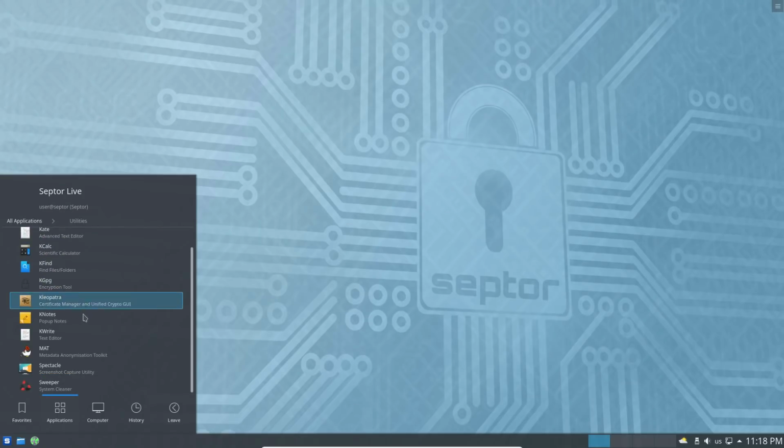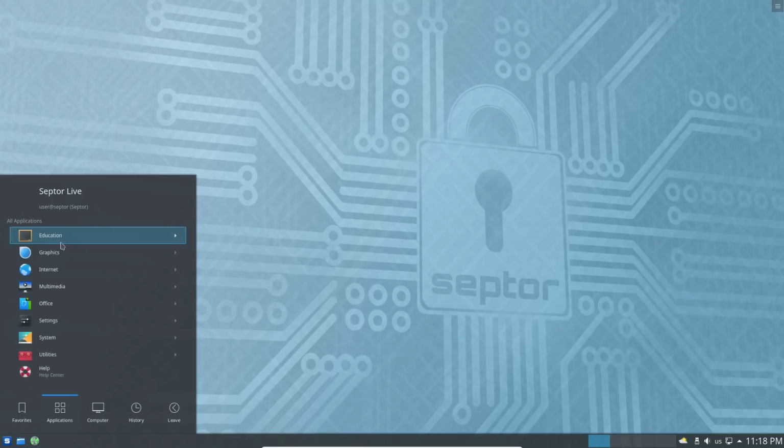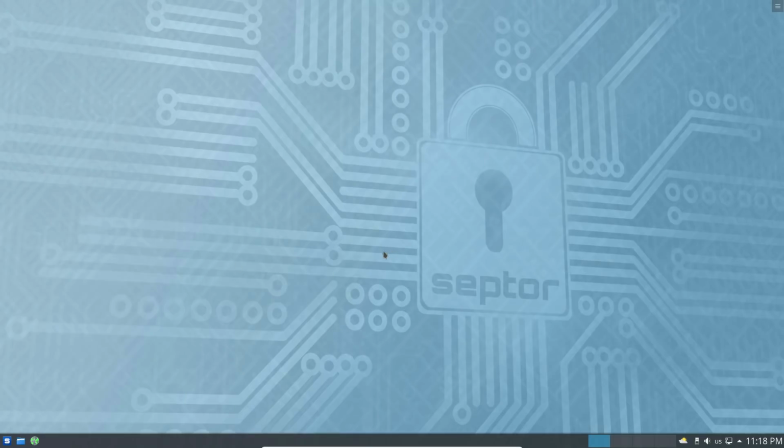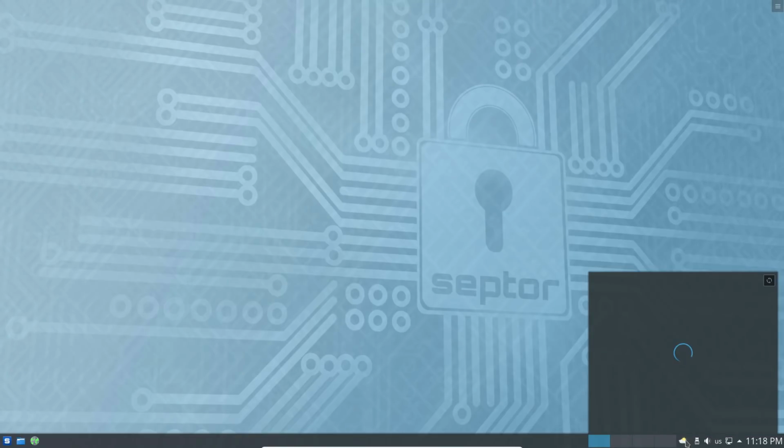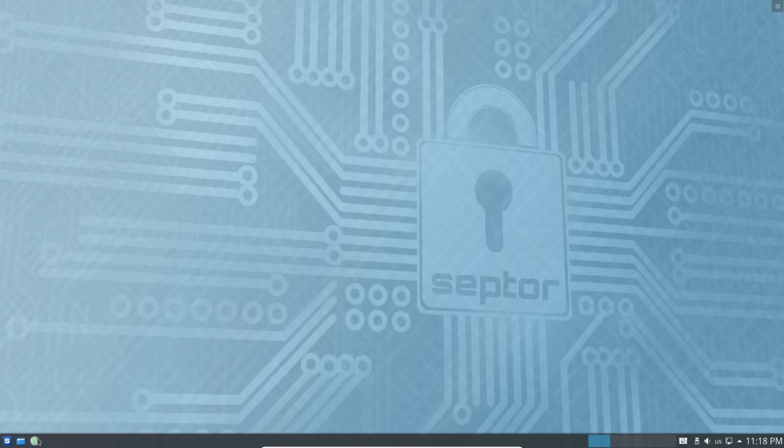So we do have the entire suite of K applications, and enough tools and system utilities and things like that. So let's see. We have Yahoo Weather. Yahoo Weather, not exactly a company known necessarily for security, although it does seem to have some problems getting on the internet right now. Not sure why. Of course, let's go ahead and boot up our Tor browser.